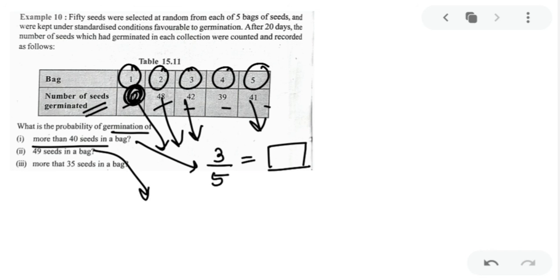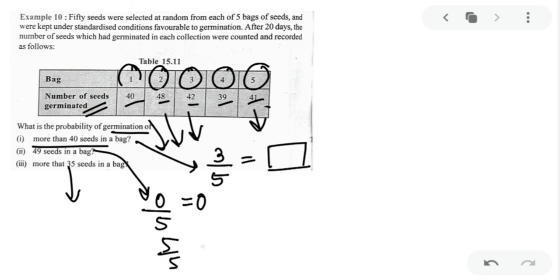What about next? Next we have, what is the probability of germination of 49 seeds in a bag? Now 49 seeds, I could not see here any number. 49, first bag 40, then 48, then 42, then 39, then 41. So 0 bag is having any 49 seeds germinated. So what is the probability of the second one? Second one is 0 upon 5. Got my point? Yes. What is the probability that 35 seeds in a bag have germinated? More than 35, I guess all are more than 35. So we can write 5 on 5. So that makes 1.